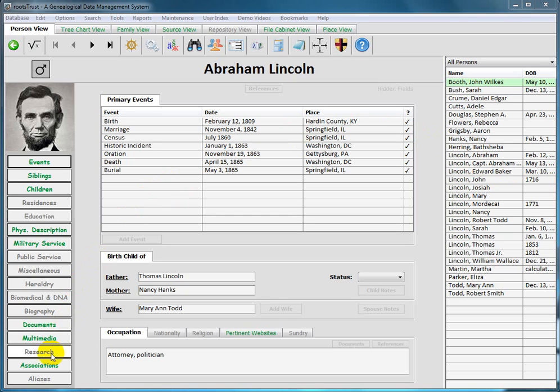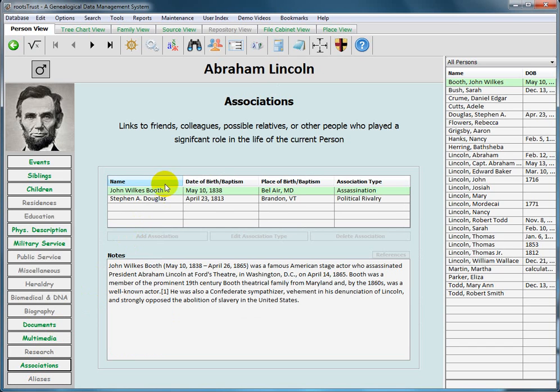If we look at the left panel buttons, we see that the associations button is announced in green, which indicates that there are associations for this individual. So I click that button and we see the table contains two associations. The first one is for John Wilkes Booth, and the association type is assassination. The second one is for Stephen Douglas, and the association type is political rivalry.